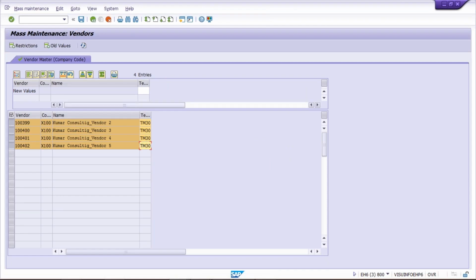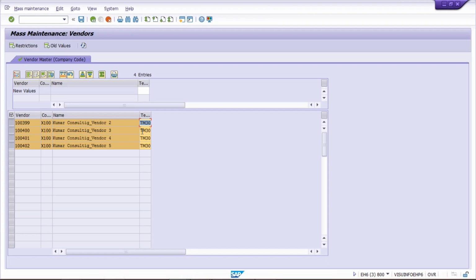So look at here, terms of payment, automatically TM30 is appearing. Why? Because these vendors are using terms of payment TM30, and our requirement is that TM30 is not going to be used further. It means no more TM30 at all. Whichever invoices have been posted against TM30 till now, those invoices are going to be paid, and after that, whichever new invoices are coming, next time onward, TM45 terms of payment is going to be used by the system by default.